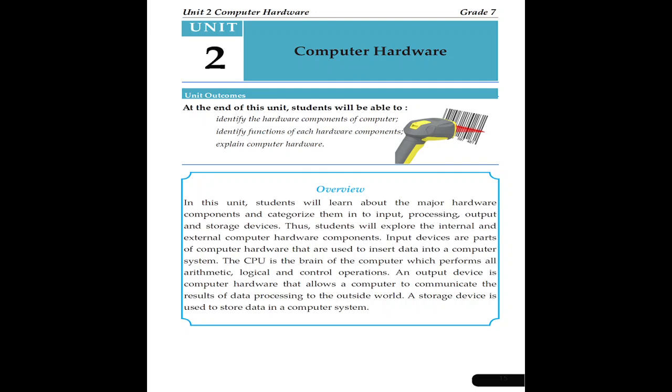I will continue the grade 7 textbook, which is Unit 2 about computer hardware. When you think about a computer system, a system is a set of related parts. A system has components, and the components work together. The same applies to a computer system. In a computer system, there are components, and the components work together.